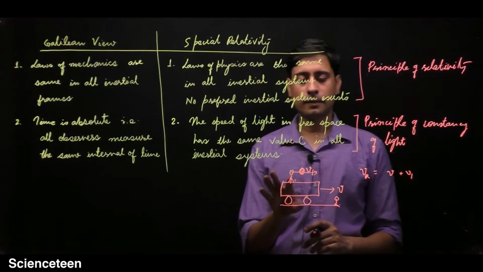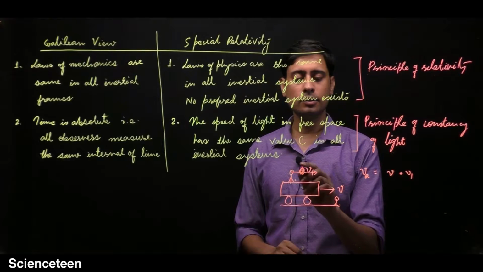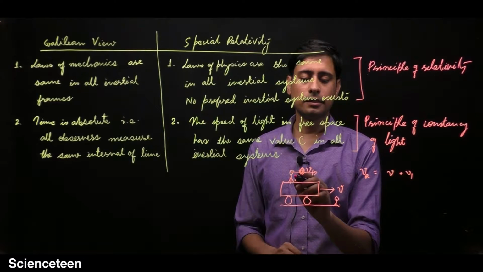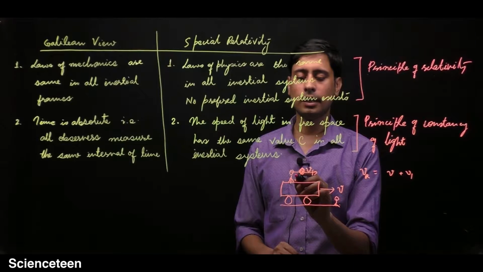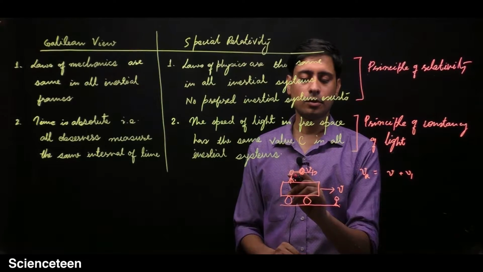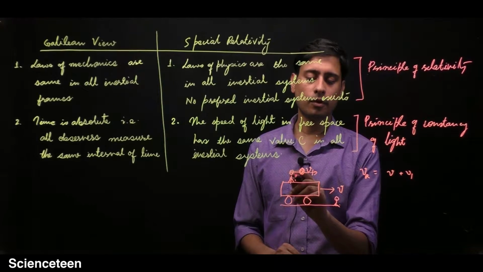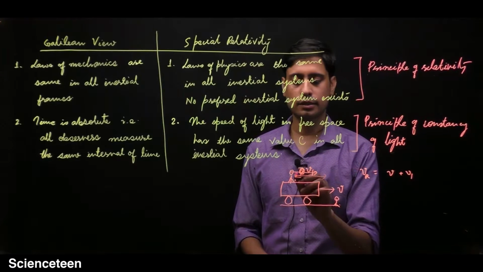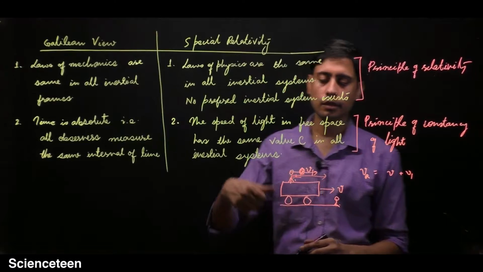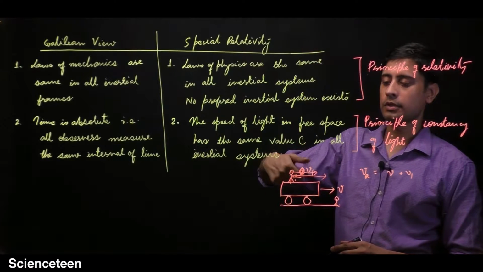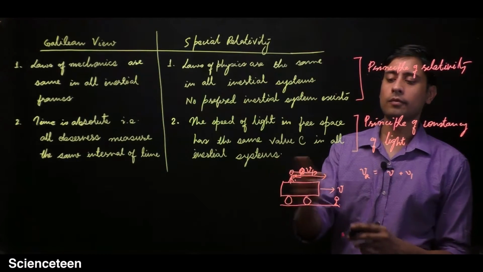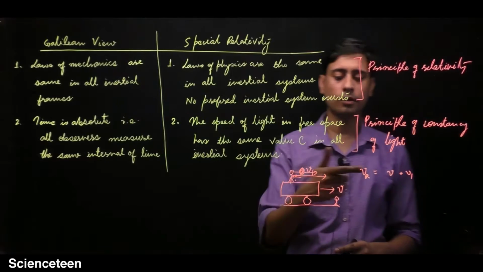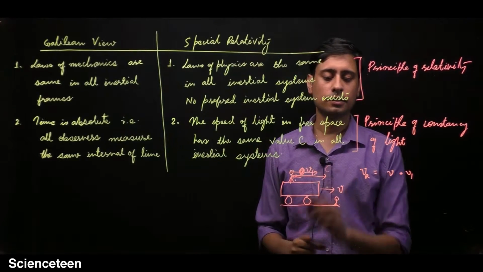Now suppose that instead of throwing a ball, he shines a beam of light from a torch. A beam of light is moving in this direction. He has a torch or something and he puts it on, and a beam of light comes out with velocity c.